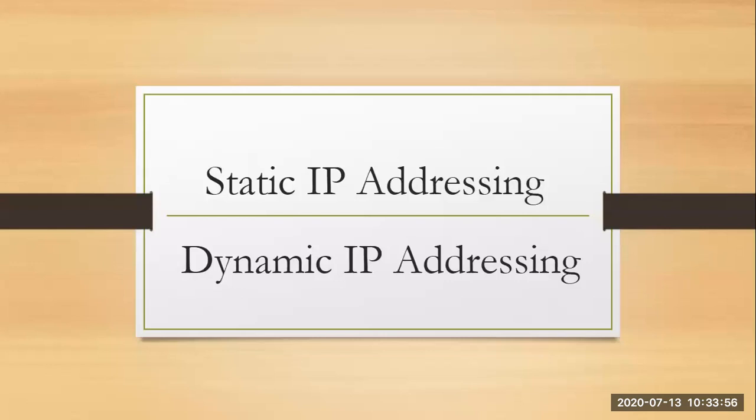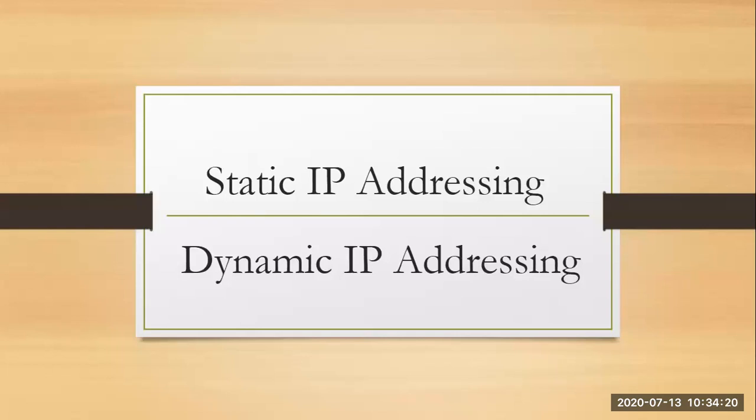Static IP is less secure. We know the reason, because you cannot change it. Once somebody knows your static IP, they can easily log into your system. Okay, so it is less secure. Dynamic IP is very much secure because every time any connection takes place with anonymous computers, they will see a new IP address coming up. So they will never know what your actual one is. So it is very much secure.